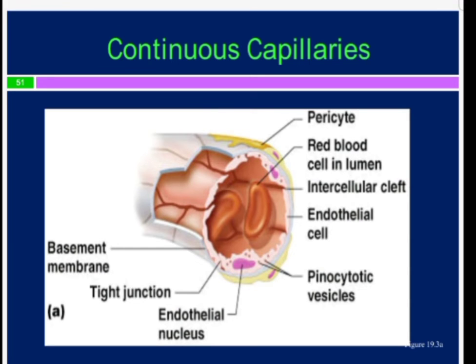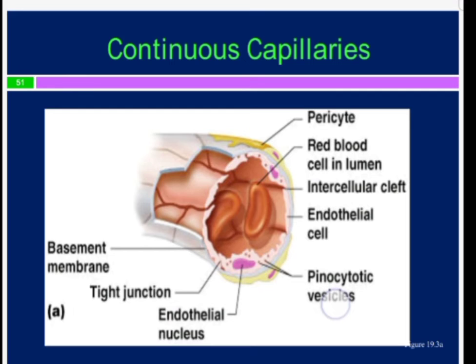So this is the continuous capillary. You can see that this capillary has got the continuous basal lamina. The endothelial cells are lying over this basal lamina. There are no gaps in between these endothelial cells, and there are no pores, as I will tell you. But there are tight junctions. You can see the cells are tightly bound together.